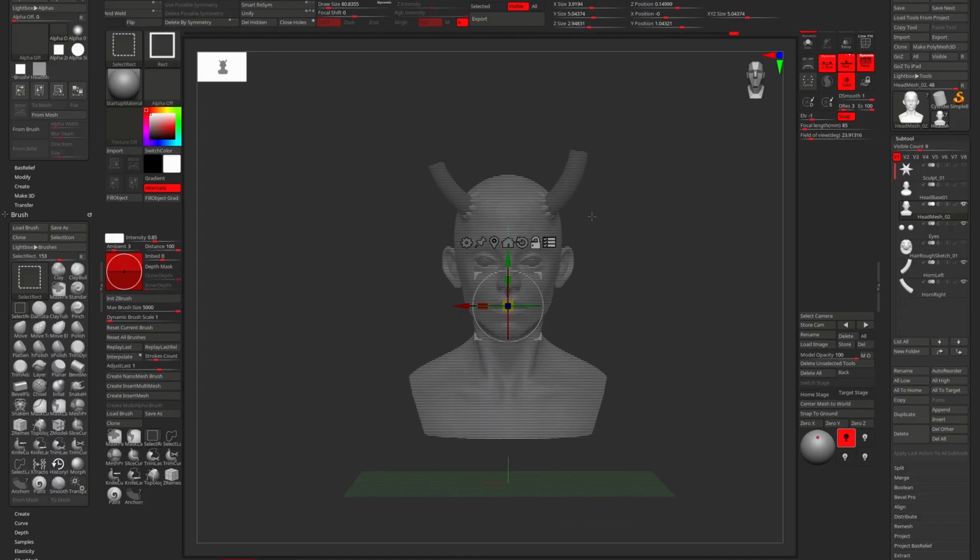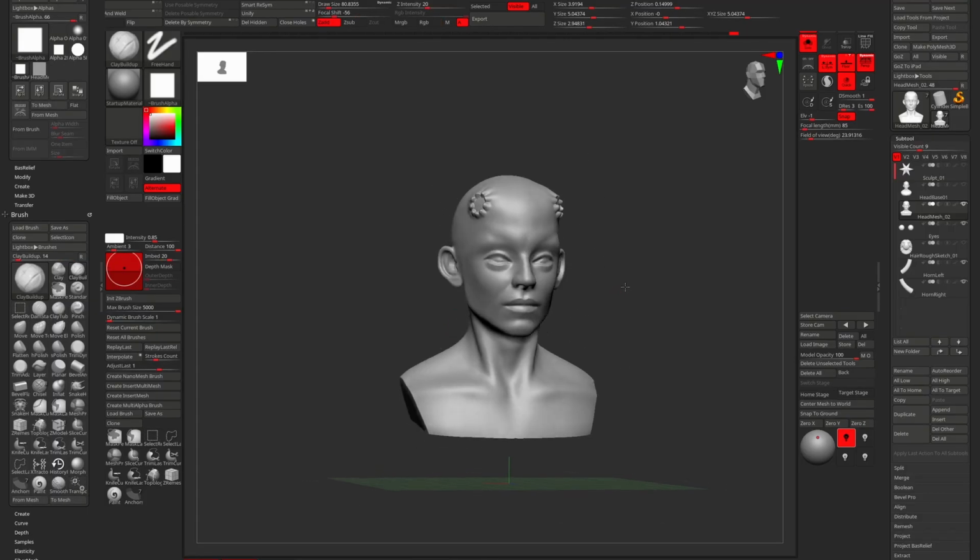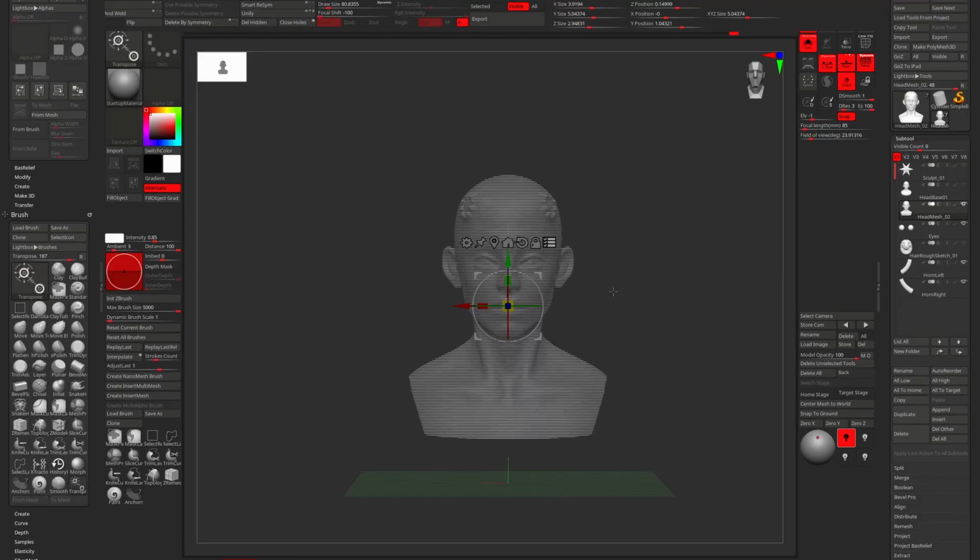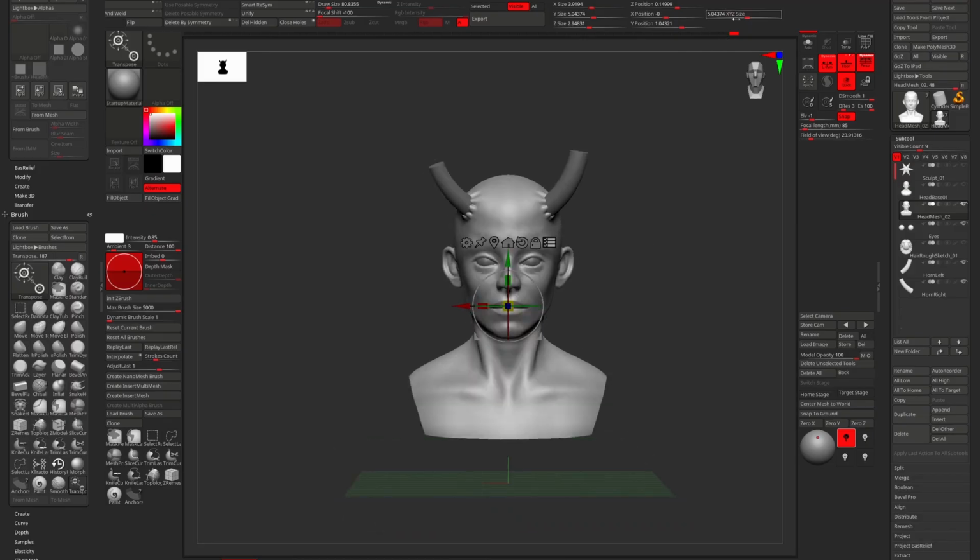So for example, I originally selected the head, but after enabling the transpose of tools selected, if I don't select the head but I select the horn, and if I try to move something, even though I selected the head as a subtool, because the head is not selected in the transpose all subtool options, it is going to ignore the head. So I'm going to select everything in the scene, and we have to change this 5.04 into 37.1.